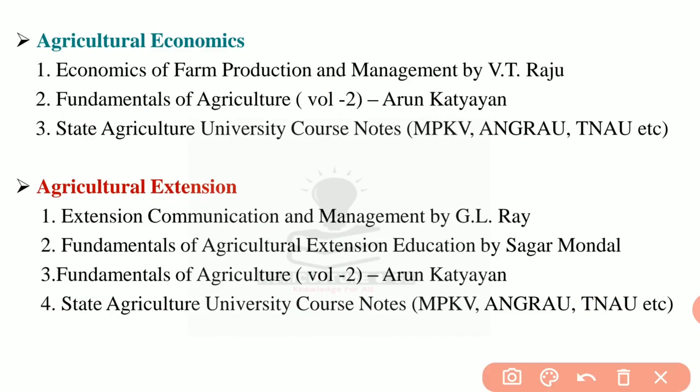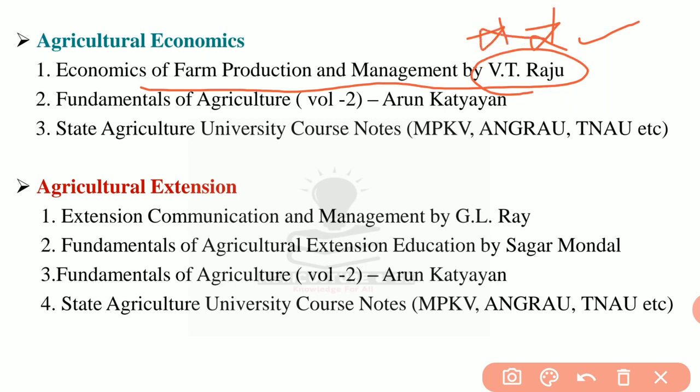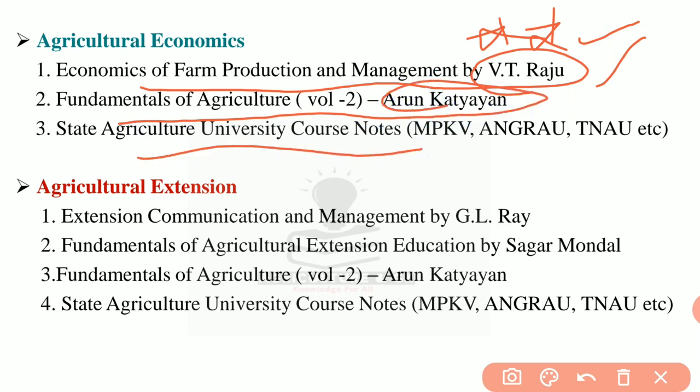For Agricultural Economics, the reference books are Economics of Farm Production and Management by V.T. Raju. This is the best book. Everyone has to follow this. Next is Fundamentals of Agriculture by Arun Katyayan, and State Agriculture University notes, MPKV, Angru and TNAU. This will be common for everything. So when you are going for secondary sources, first you have to be confident with the primary notes, that is the course notes, the basic notes. Then only you go for additional sources.